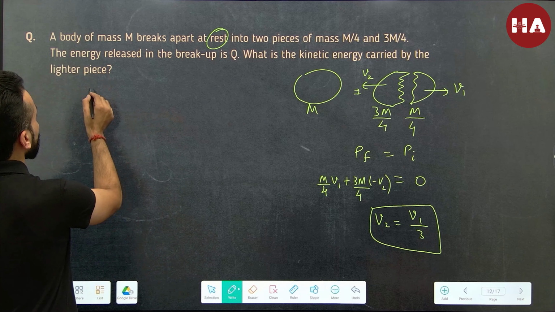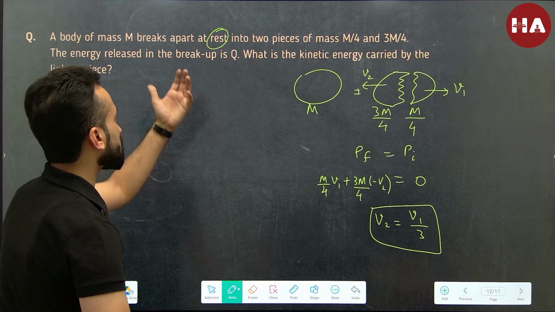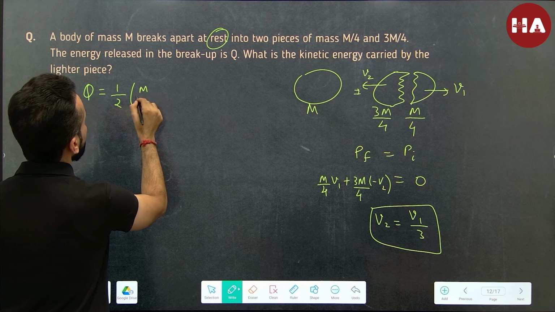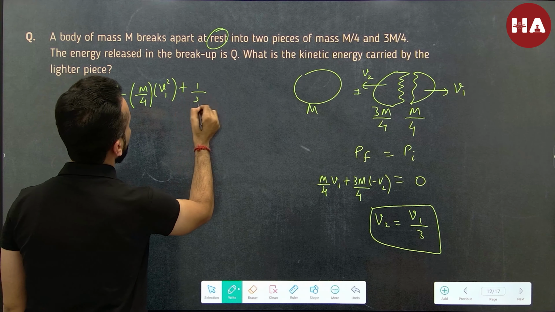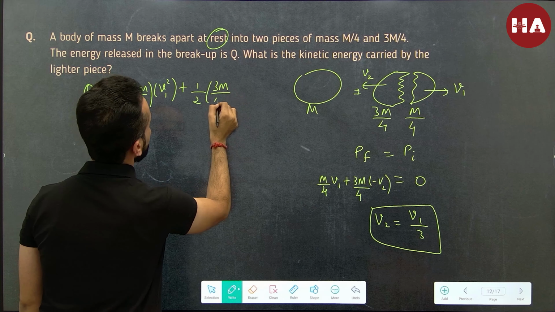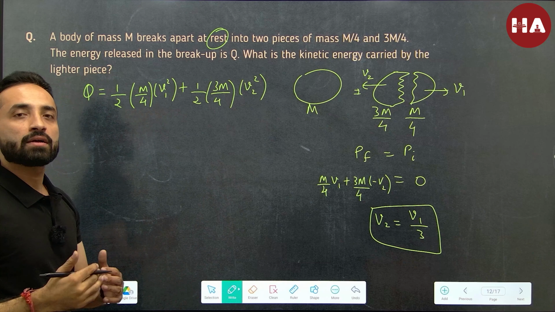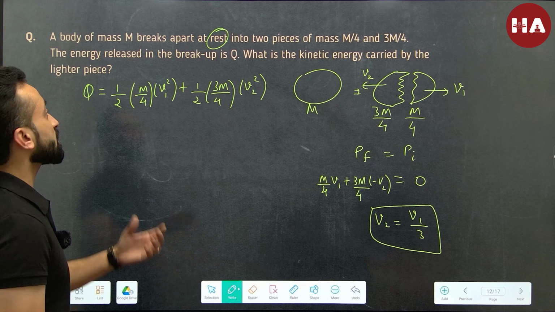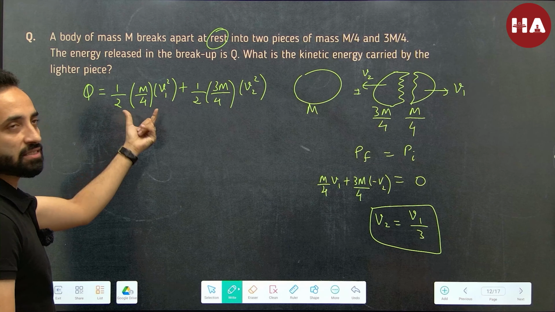Alright, so the overall kinetic energy created in the explosion is Q. So we can write that this is going to be half m by 4 into v1 square plus half 3m by 4 into v2 square, isn't it? So that is the overall kinetic energy created. What is the question asking? It is asking for the kinetic energy carried only by the lighter part. So it is asking about this term.